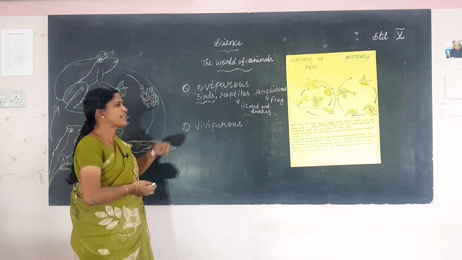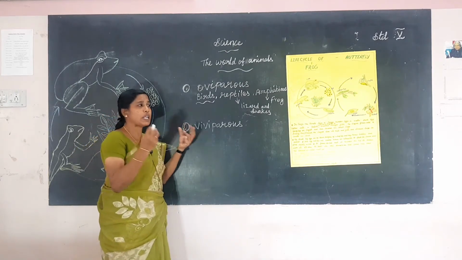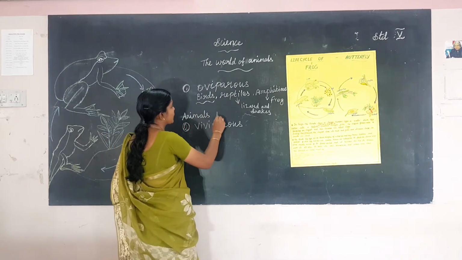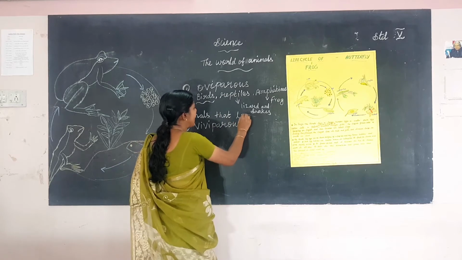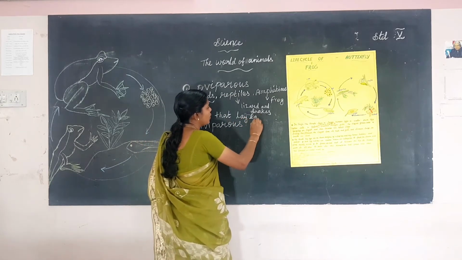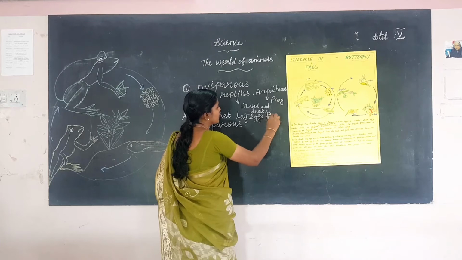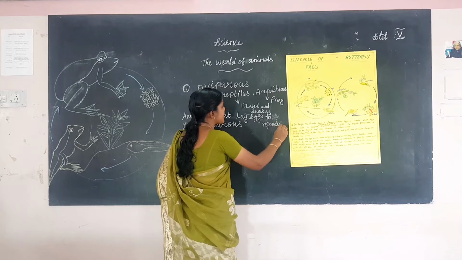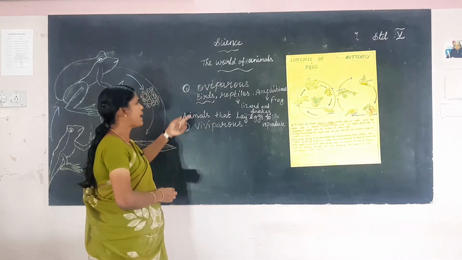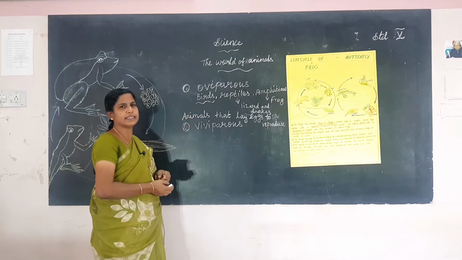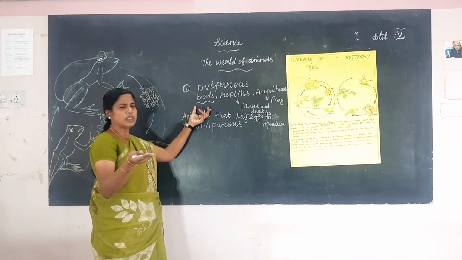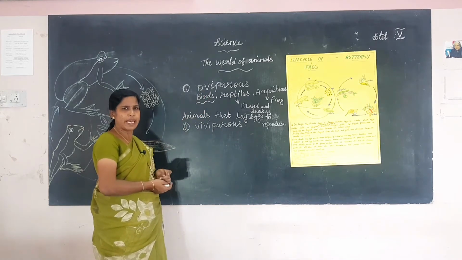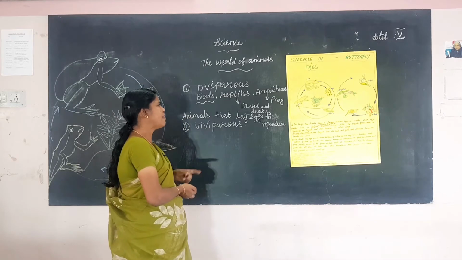What is oviparous? Animals that lay eggs to reproduce. Animals that lay eggs to reproduce are known as oviparous animals. Animals only lay the egg. Egg lendu adukku new generation varum. Adha vandu enna animals nu solluvom, oviparous animal.